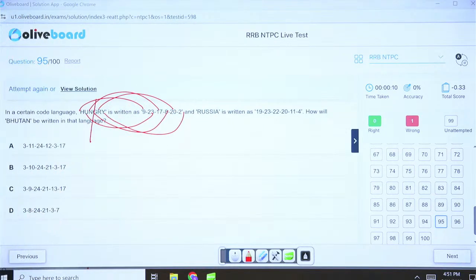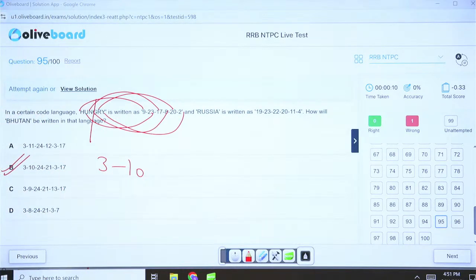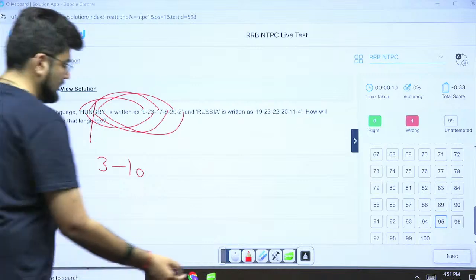So what is happening here? Plus 1, 2, 3, plus 1, 2, 3. So check on Bhutan now. So this is 2 plus 1 is 3. We start with 3. 8 plus 2 is 10. And we have option B as our correct answer. Got it?